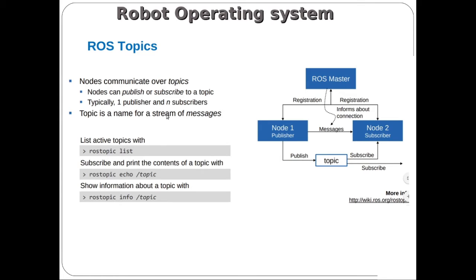That topic should have a message type. It may be an integer, a float, or a string. While considering a robotic application, we may have one sensor and n number of subscribers, n number of processors. These n subscribers subscribe to the common topic published by the one publisher. So we have one node and another node. One node acts as a publisher, another node acts as a subscriber. The publisher will send a message to the subscriber through the medium called topic.